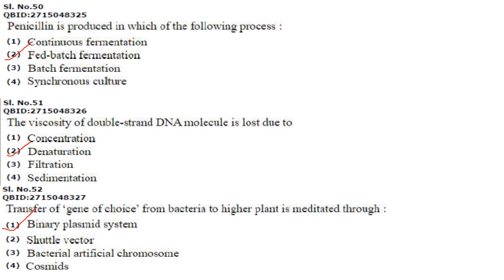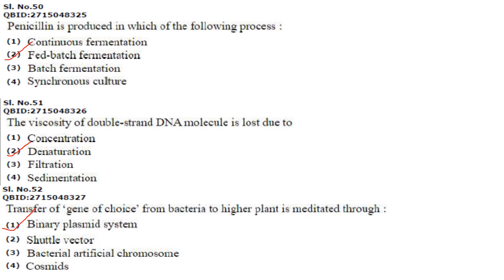Penicillin is produced in which of the following processes? So penicillin is produced by fed batch fermentation. Answer is option 2. The viscosity of double-stranded DNA molecule is lost due to denaturation. As a result of denaturation, the two strands separate and viscosity of DNA is reduced.